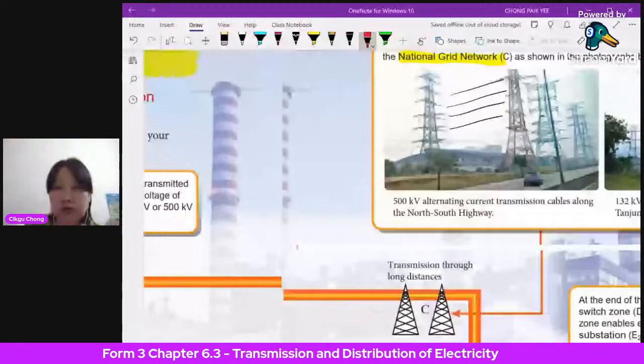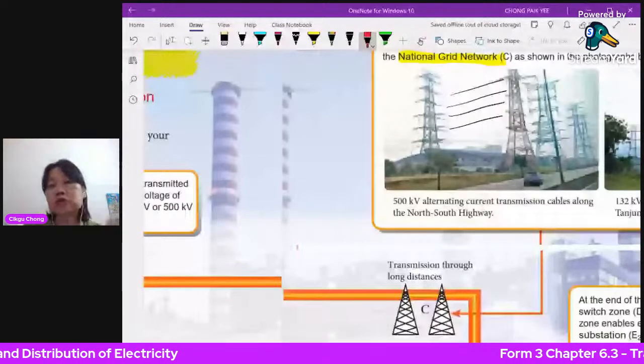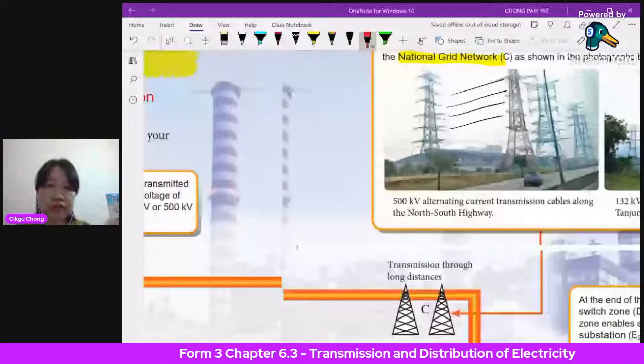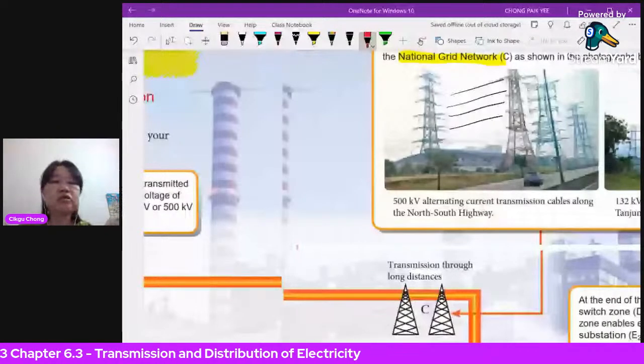Now at this place you may also have a switch zone. A switch zone is to control how the electricity is channeled to where you want. Let's say this one goes to Bacham, this one goes to Manglembu, this one goes to Lahat, this one goes to Ipoh Garden.